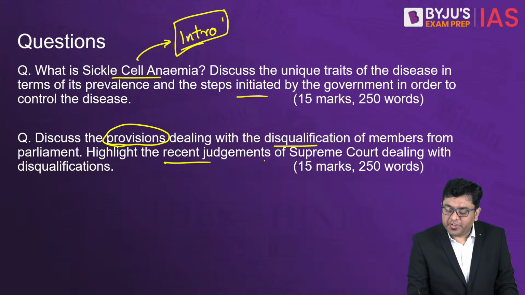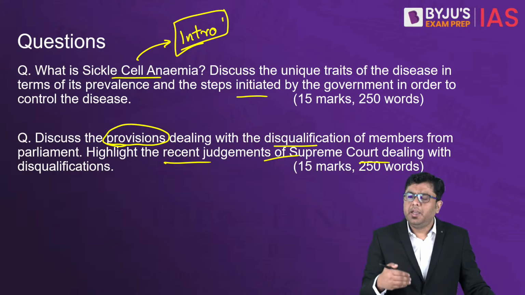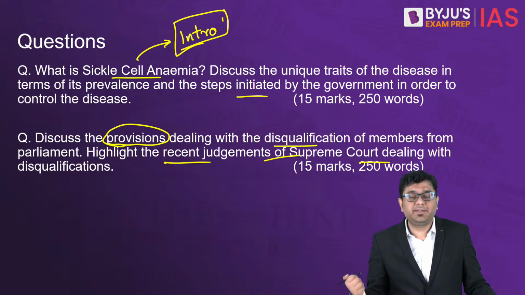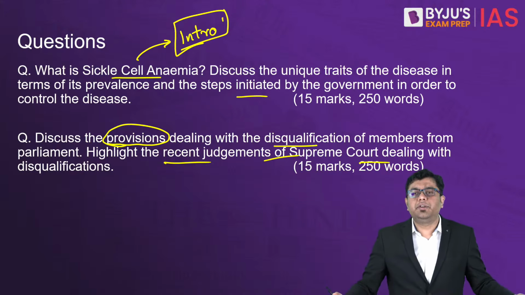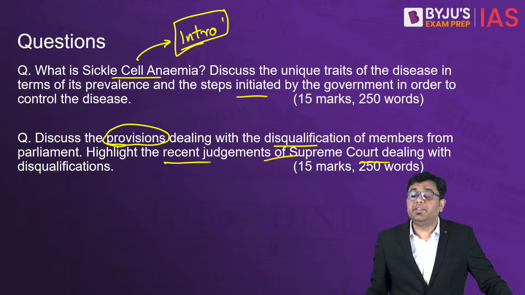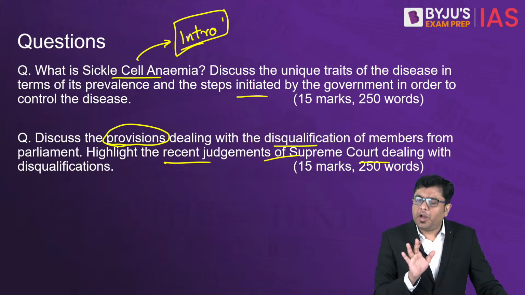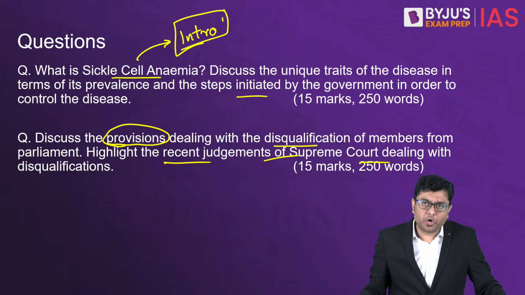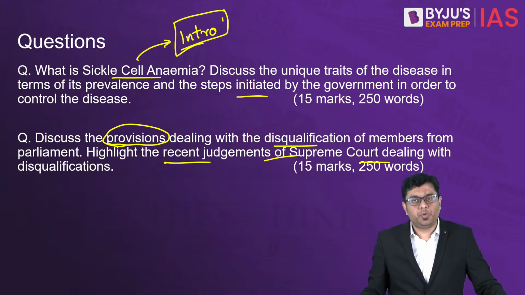Then highlight the recent judgments of the Supreme Court. So here you have to talk about the conundrum indicated by the Jayarajan case as well as the Lily Thomas case, and what are the further implications. You can give the example of the Navjot Singh Sidhu case, whereby the conviction was basically suspended. As long as you are providing examples in the questions of polity and governance, the better your answer becomes and the more authentic it becomes, and more marks is what you score.